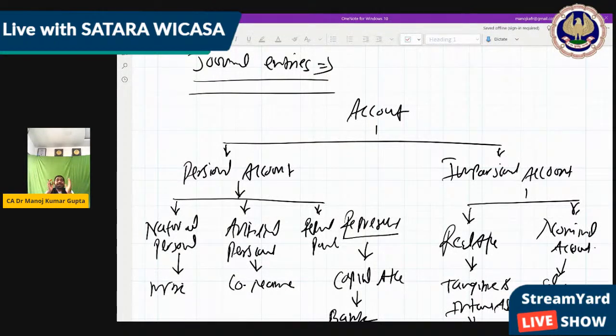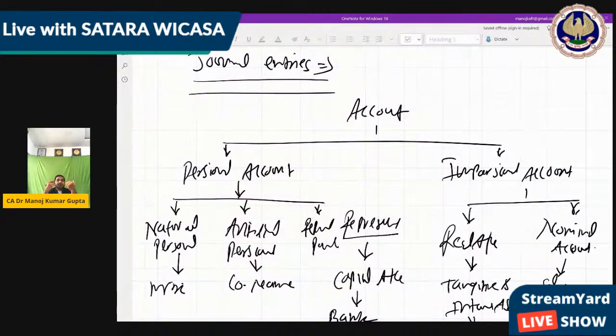In journal entry, there is a specific logic, which we are going to discuss just after this. But you should know the basic concept, that is how to pass the journal entry, how the accounting works. So we have divided accounts into two parts, personal account and impersonal account.